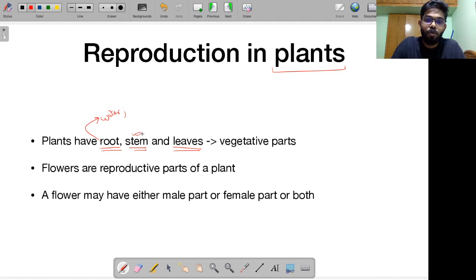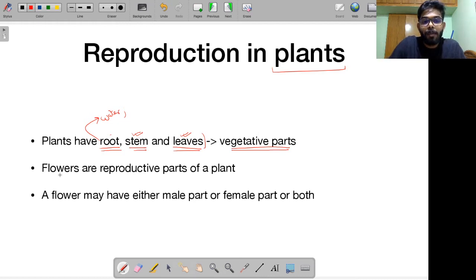Similarly, leaves are preparing food for the rest of the plant. This food has to be transported to different parts of the plant. This work is also done by the stem. Then I told you about leaves, where the process of photosynthesis takes place. Photosynthesis is the process by which plants make their own food, through which they are able to carry on their metabolism, all the activities that they are supposed to carry on. These parts, roots, stem, and leaves, are usually not engaged in reproduction in a plant. Therefore, those parts of a plant that are not engaged in reproduction, namely roots, stem, leaves, etc., are called the vegetative parts of a plant.